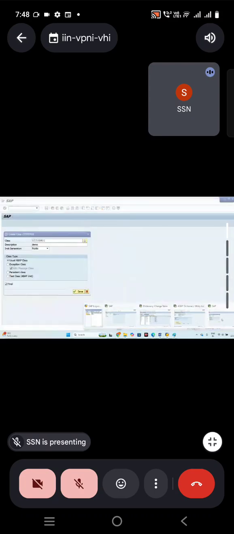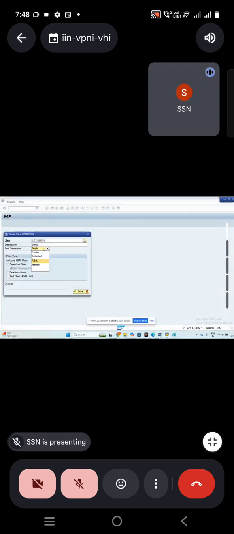So these are the visibilities of the class. You can choose public, private, protected, abstract. I'm choosing public. Then we have usual ABAP class, exception class, persistence class, and test class. So what is this? Means usual ABAP class, the class which I am creating for my requirement. That class is called usual ABAP class.